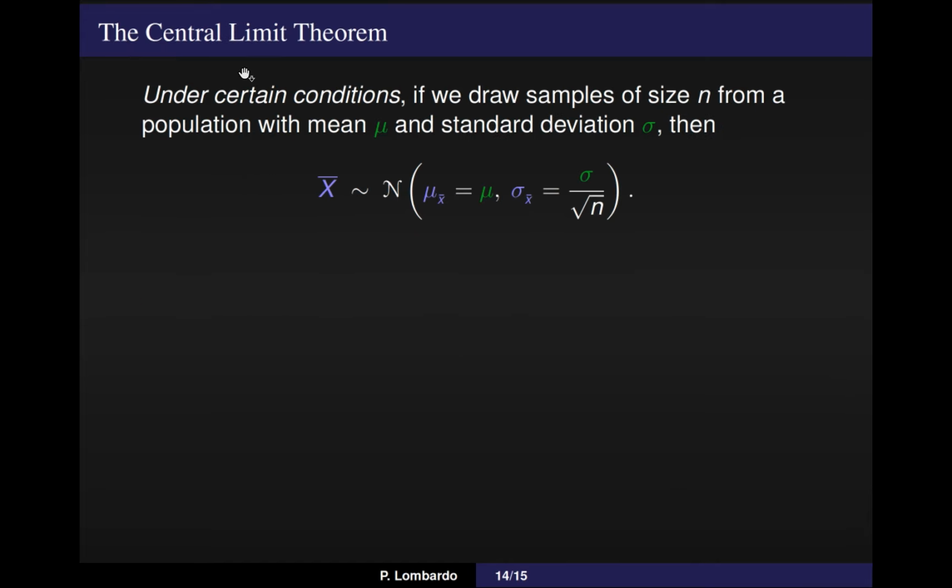Here's what the central limit theorem essentially says. Under certain conditions, if we draw samples of size n from a population with a population mean mu and a population standard deviation sigma, so these are in green because they're coming from our population, then our sample means, these are in blue, we're talking about taking a sample and looking at the means. How would those end up being distributed? They have the following formulas. The mean of your sample means is the same as the mean in your population. The standard deviation of those sample means is corrected by dividing by the square root of your sample size.